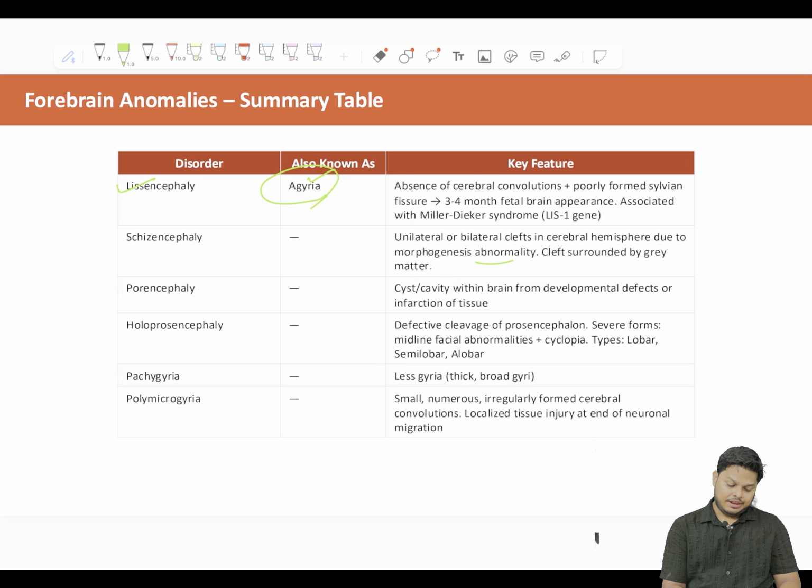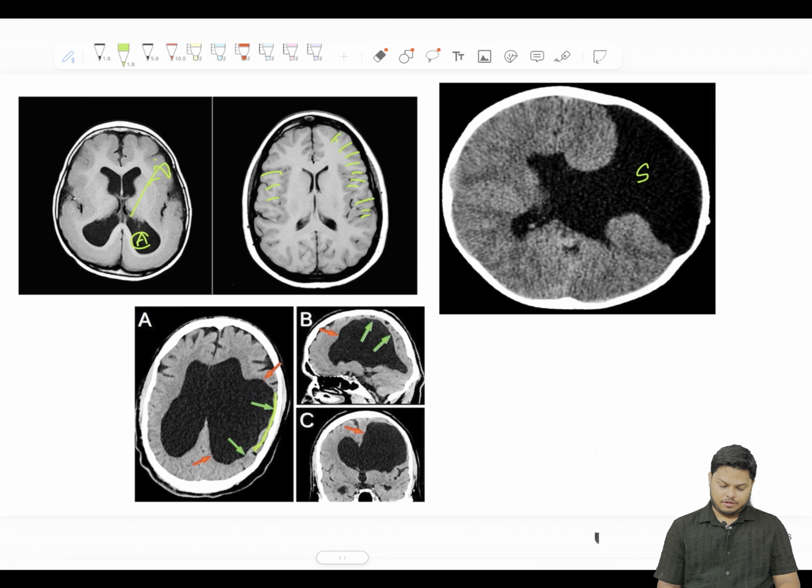See, this is agyria. This is pachygyria, meaning less gyria. The convolutions have decreased. In agyria, the convolutions are absent. Polymicrogyria: there are many small convolutions. Small, numerous, irregularly formed cerebral convolutions, localized tissue injury at the end of neuronal migration.